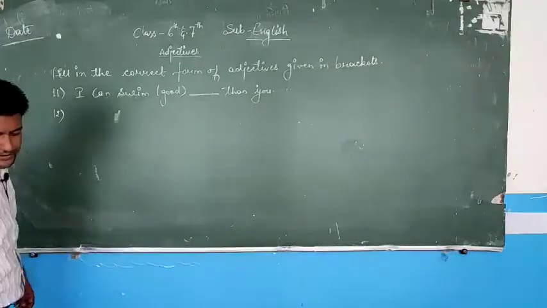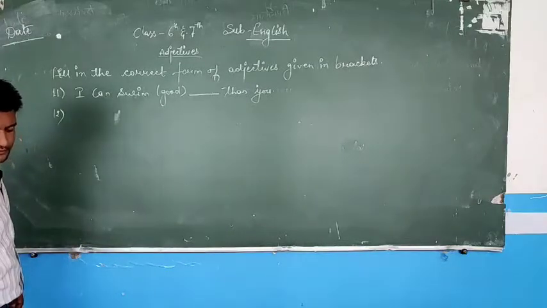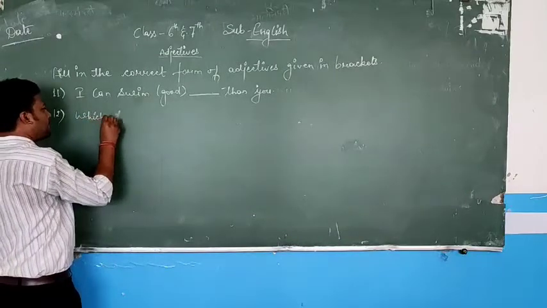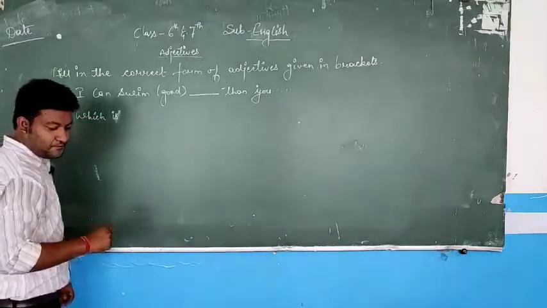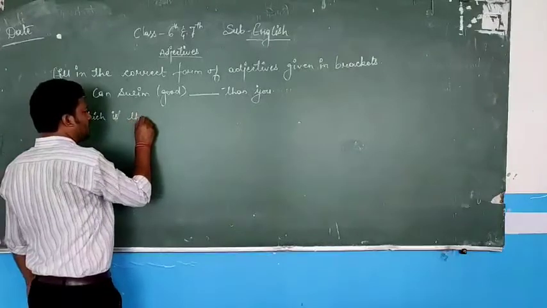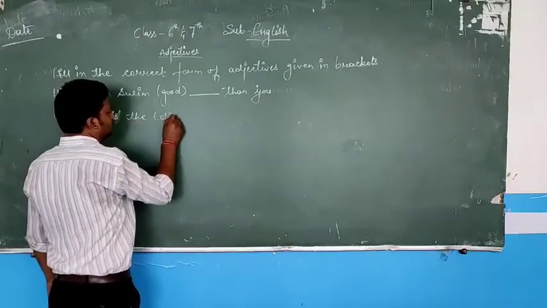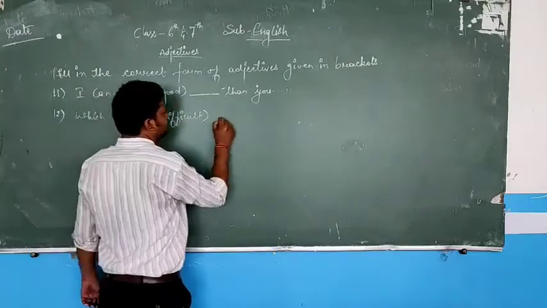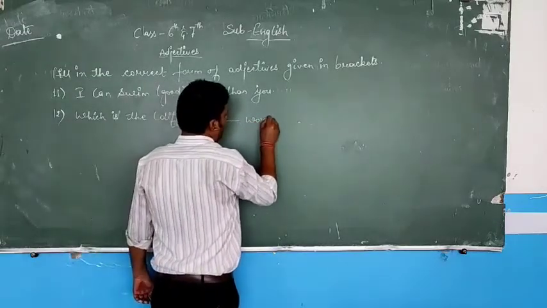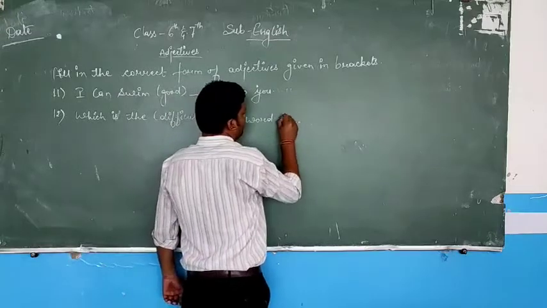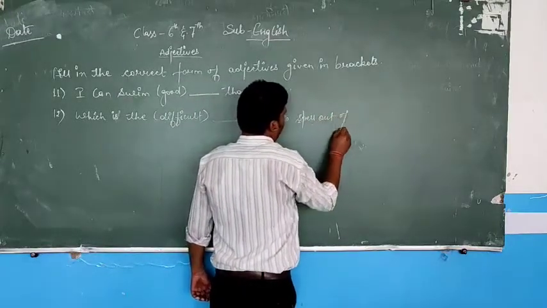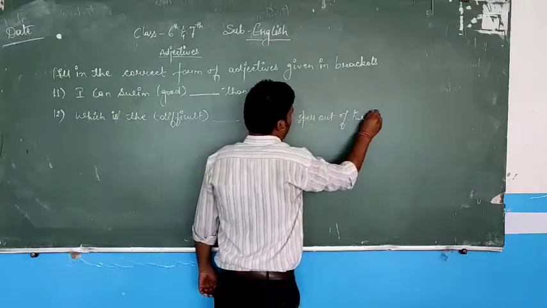The 12th one here is: which is the difficult word to spell out of 2.